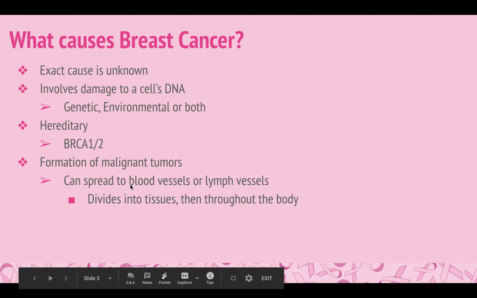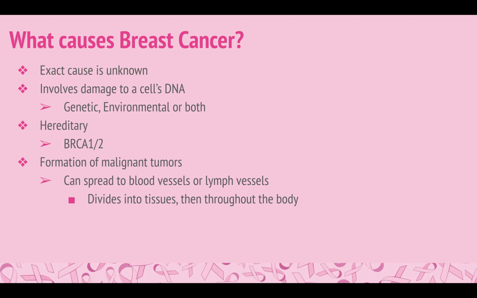What causes breast cancer? The exact cause is unknown. Although it's been researched, it involves damage to cells' DNA. This damage can occur due to genetic factors, environmental factors, or a combination. The damaged cells are known to be heterogeneous because they learn how to turn on genes that are beneficial and turn off those that don't benefit them, like genes involved in apoptosis. Ultimately, it is this heterogeneous behavior that allows them to spread throughout the body by traveling through vessels in the blood and lymph.